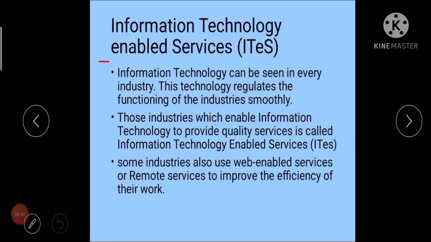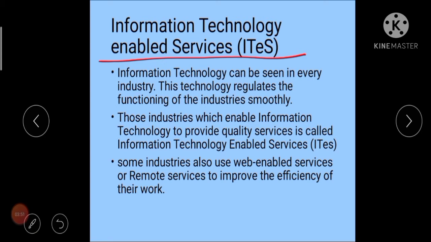Now the term comes, ITES, Information Technology Enabled Services. As you can see by the words, the services which are delivered, created and processed using information technologies can be seen as information technology enabled services. Students, there are many industries, many companies which are working on information technology, or you can say which are delivering their services using IT. All these industries which work using IT are known as ITES industries.